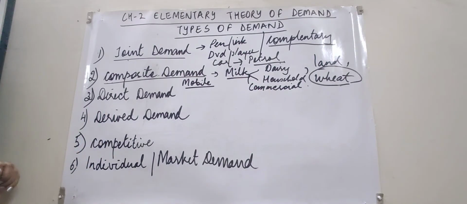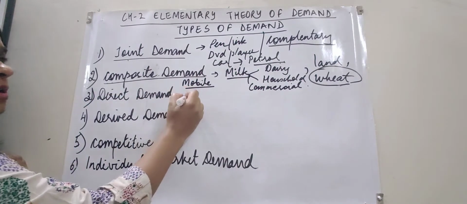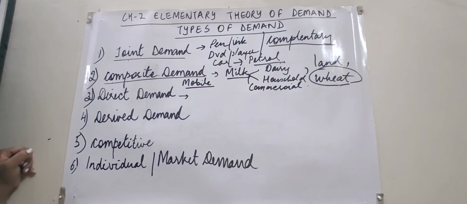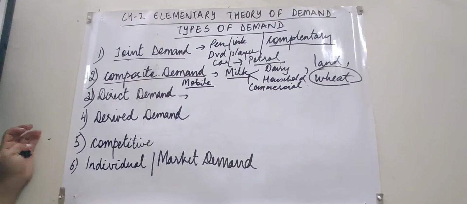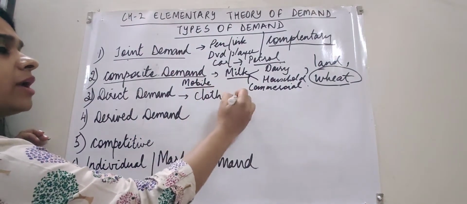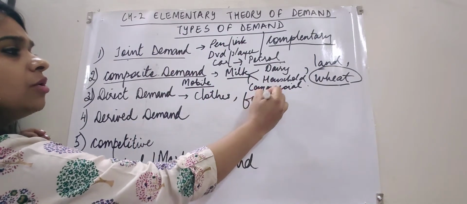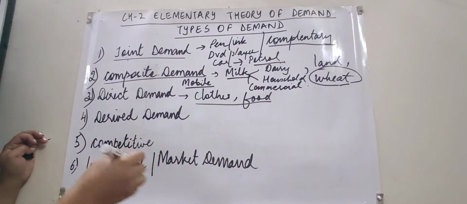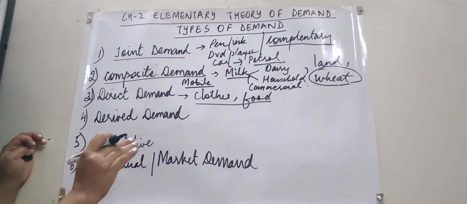The word itself says it: the demand for such commodities which are directly demanded by the consumer. For example, you can say demand for clothes, demand for food. They are directly demanded by the consumers.